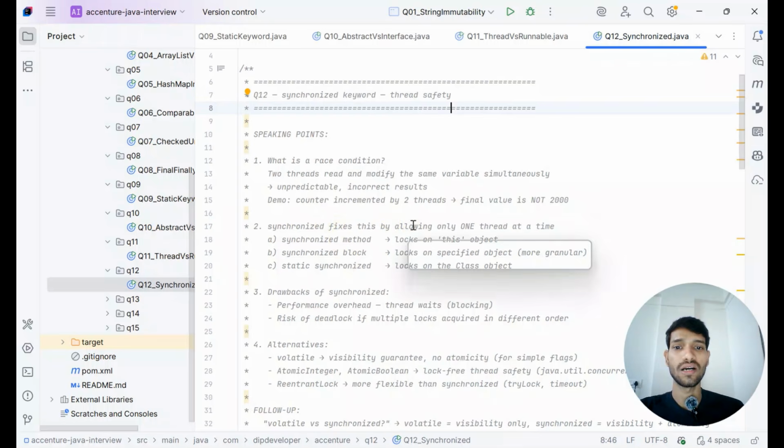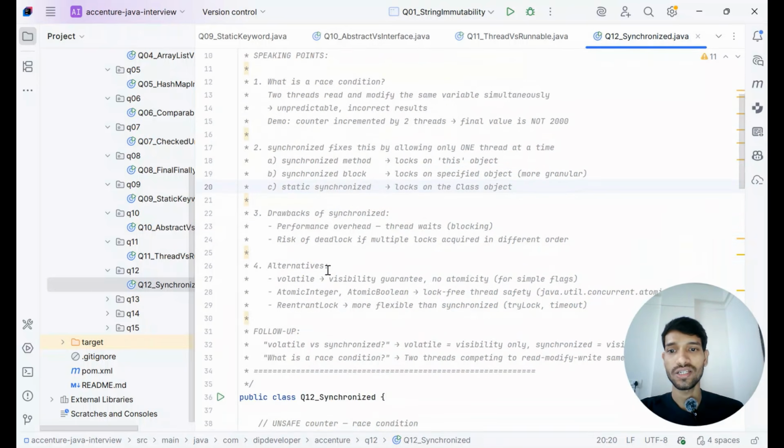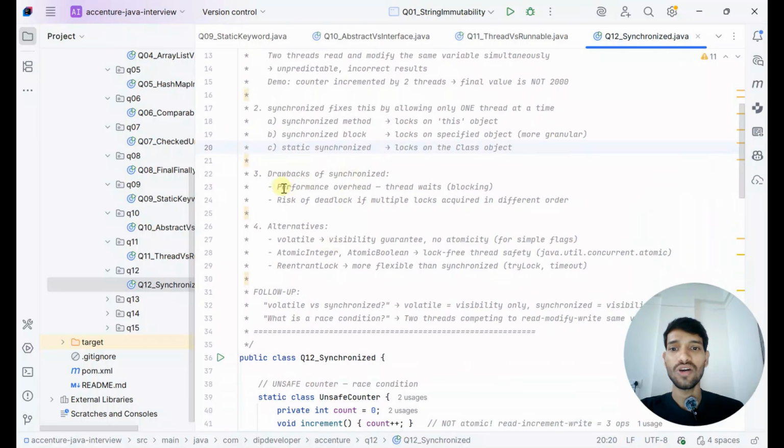Synchronized keyword fix this by allowing only one thread at a time. We have synchronized methods and synchronized blocks. The drawback of the synchronized keyword is the performance overhead, as threads wait by blocking.